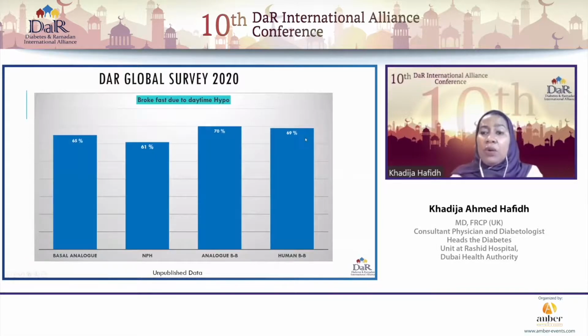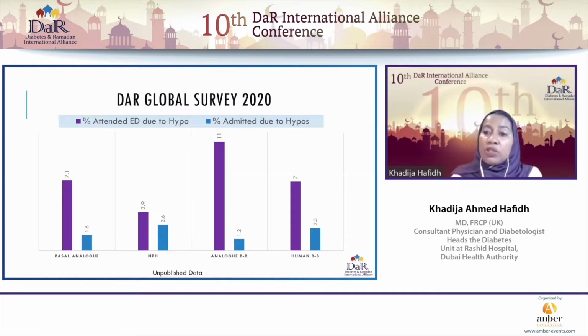Now, how many of those patients actually broke their fast because of hypoglycemia? We are not surprised to find that a higher proportion were those that were on the basal bolus regimen. And again, here, the ones that were on the analogs, very similar to the ones that are on the human, 70 versus 69%, but much more than the ones that were on basal therapy. Very similar to the study that was reported by colleagues in Dubai Hospital when they looked at the optimum care and the effect on fasting.